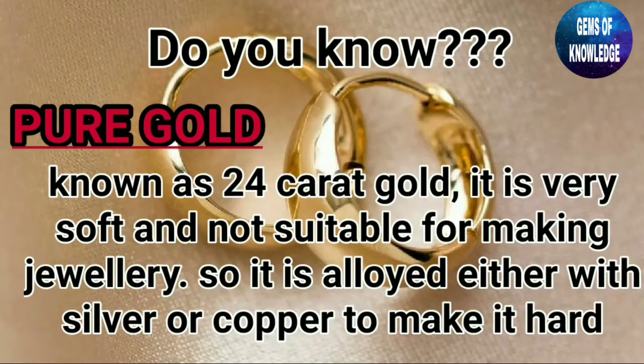Do you know this? The pure gold is known as 24 karat gold. It is very soft and it is not suitable for making jewelry. So it is alloyed either with silver or copper to make it hard. In India, we use 22 karat gold today. It means 22 parts of pure gold and 2 parts of alloy are used to prepare it.